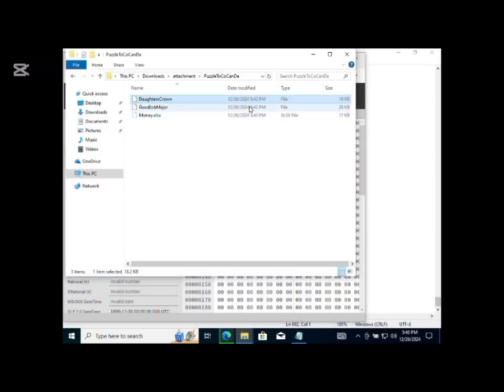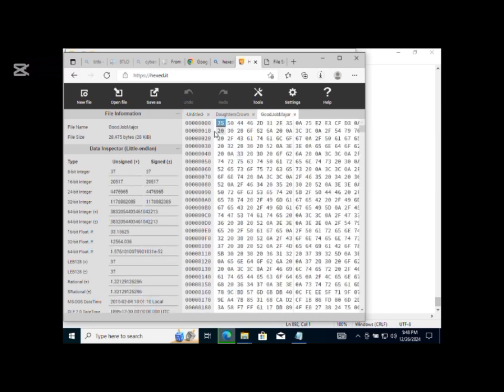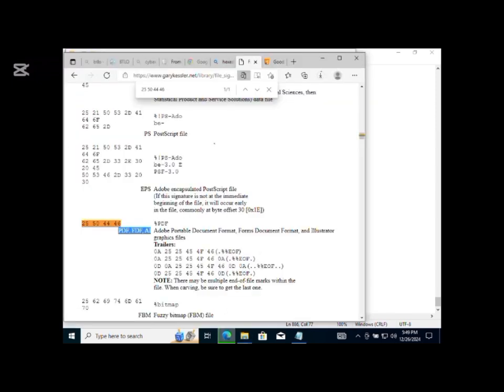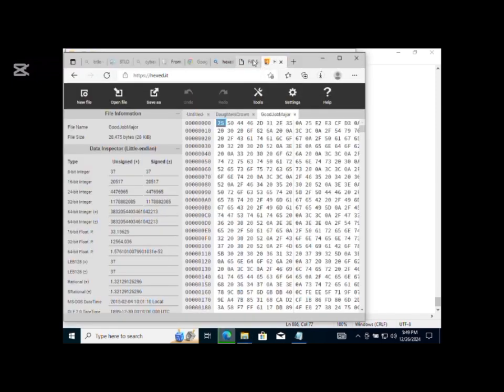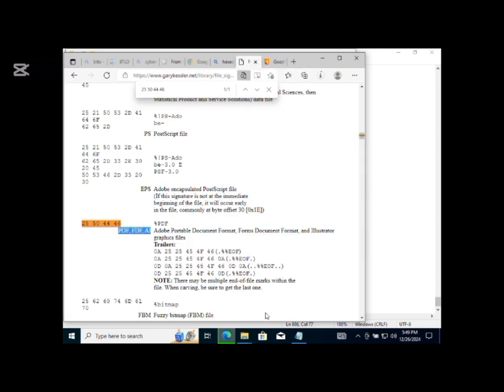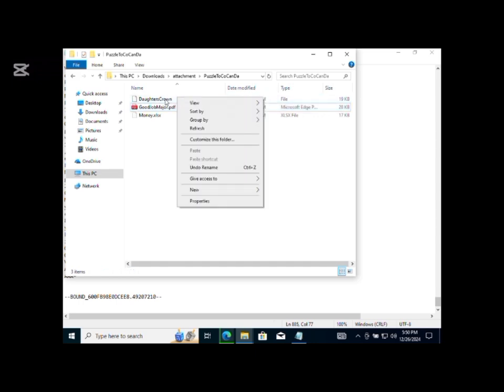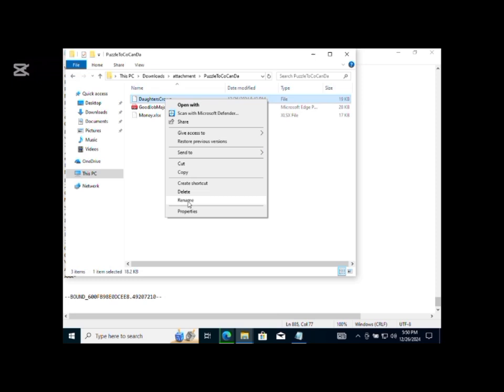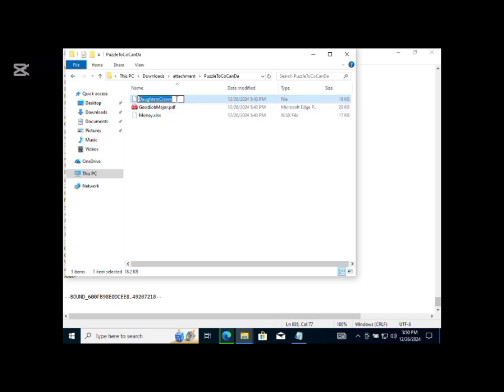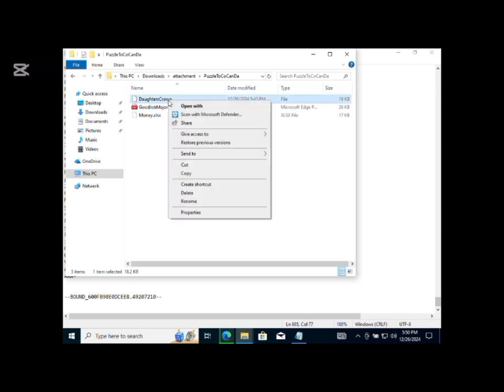Then we'll go back to the file manager and copy the second file, which is the good job mail. We'll drag it in. We can see that the good job mail is a PDF file. We need to rename the files so as not to make any mistake again. So we'll rename the good job mail as goodjobmail.pdf. Then we'll rename the daughter's crown as daughterscrown.jpg.